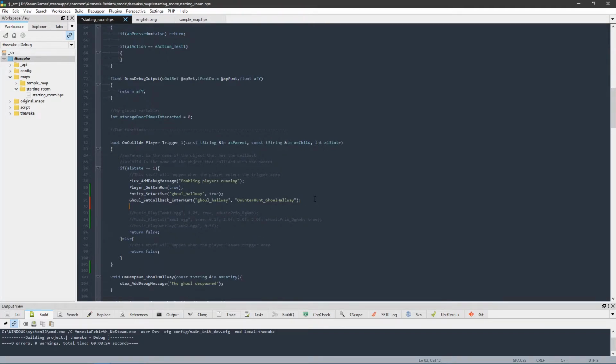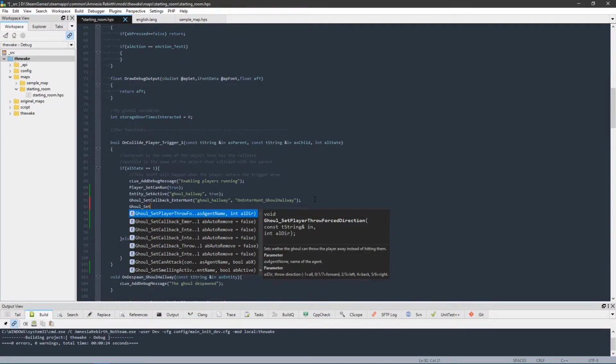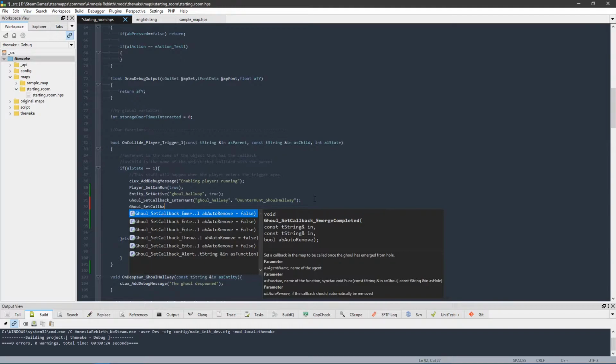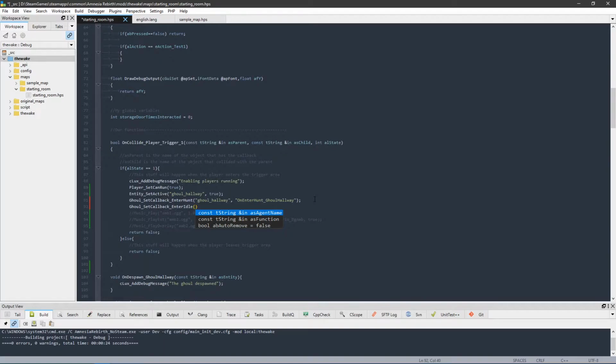And now we're gonna set another callback here. We're gonna do pretty much the same thing, but we're gonna do a different callback here. So the callback is gonna be enter idle. So when the ghoul is in idle mode, we'll stop the music. So we're gonna go ahead and put in the same info here, Ghoul hallway, and then the function name. And here we'll say pretty much the same thing, on enter idle underscore Ghoul hallway, and then we'll go ahead and close this out with a semicolon. And now we'll go ahead and hit enter here, and actually we're done with this part. So let's go ahead and hit save.